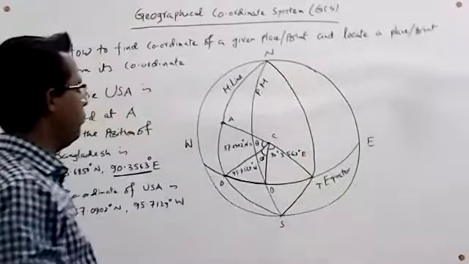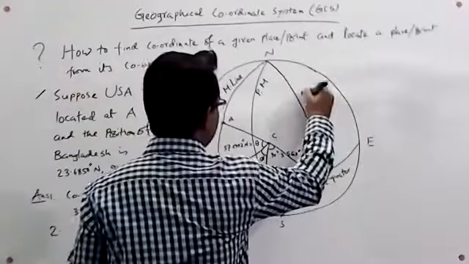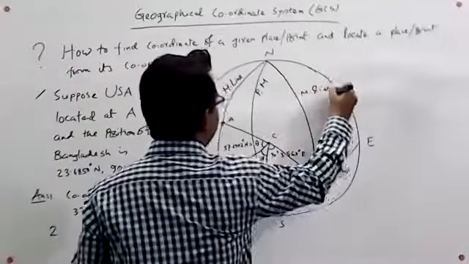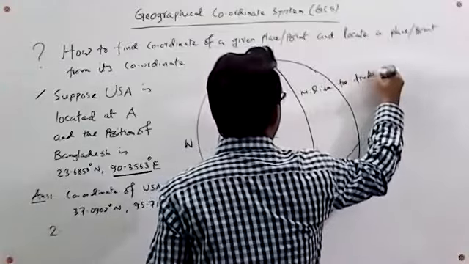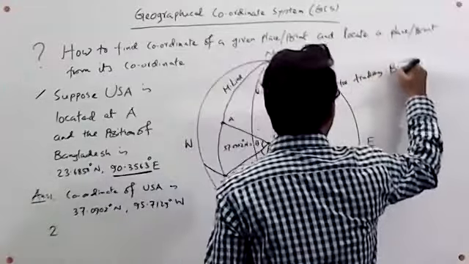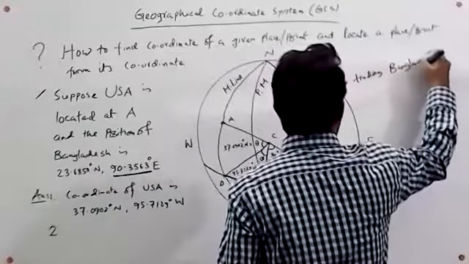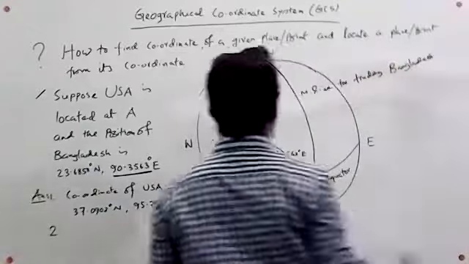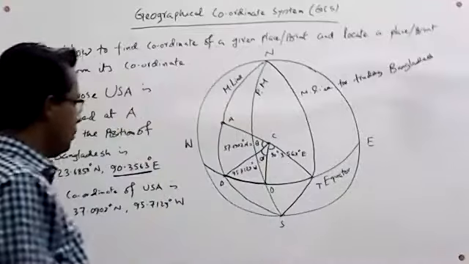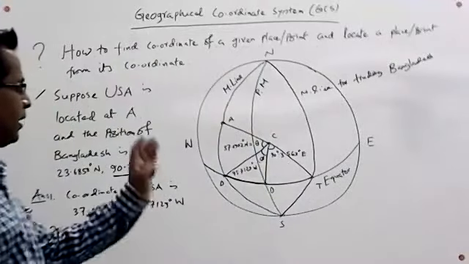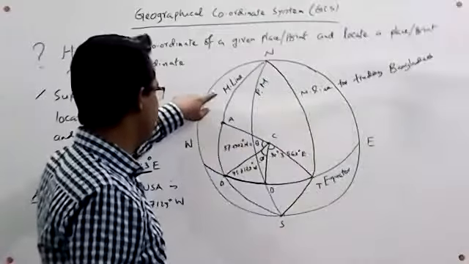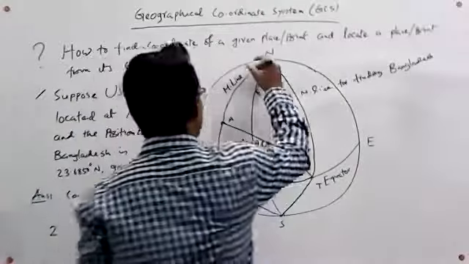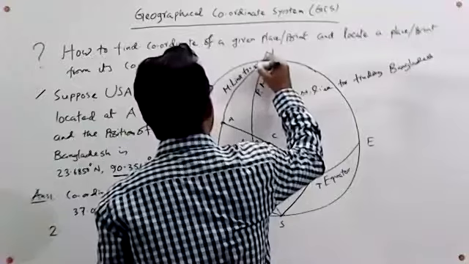So we have made the meridian line for finding Bangladesh. Now we know that Bangladesh is situated on this meridian line.